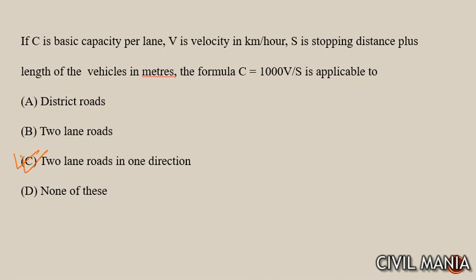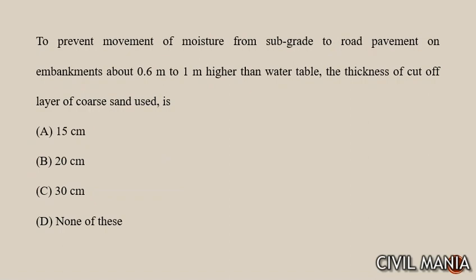After this, next question is to prevent the movement of moisture from subgrade to the road pavement, an embankment about 0.6 meter to 1 meter higher than water table, the thickness of the cut-off layer of the coarse sand is how much to be used? So the answer is none of these.